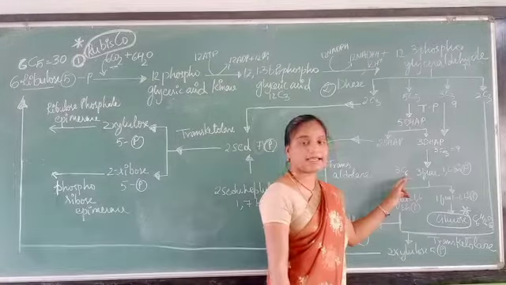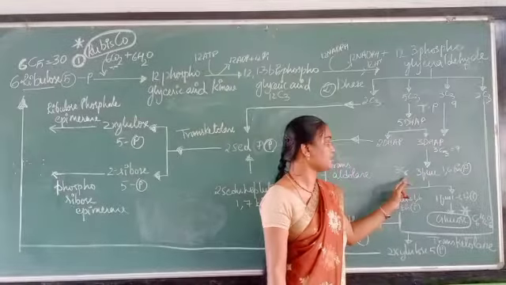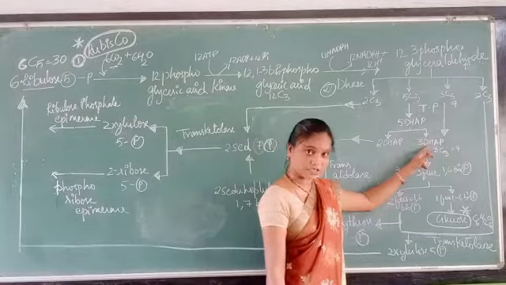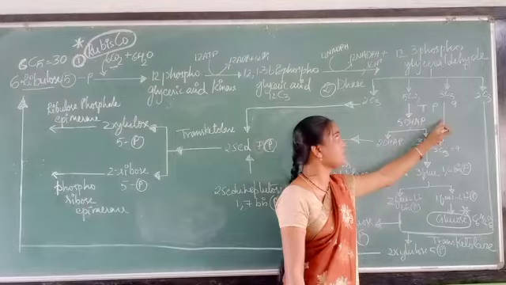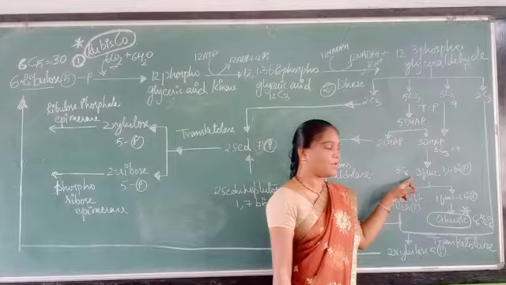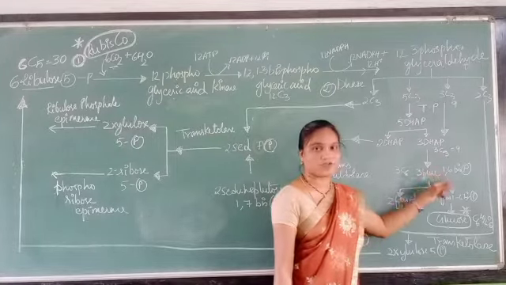So 6 threes are 18. 9 plus 9 is 18 and 6 threes are 18. Got balanced, right? So the combination of 3 dihydroxyacetone phosphate with 3 molecules of 3-phosphoglyceraldehyde will form an 18-carbon containing compound, 3 molecules of a 6-carbon containing compound, that is fructose 1,6-bisphosphate.